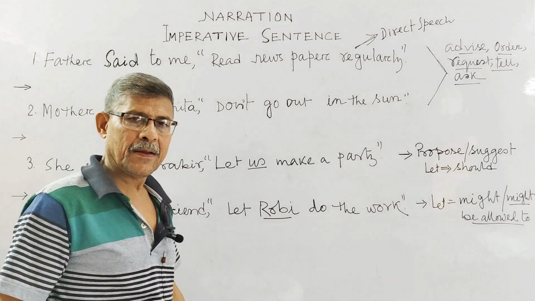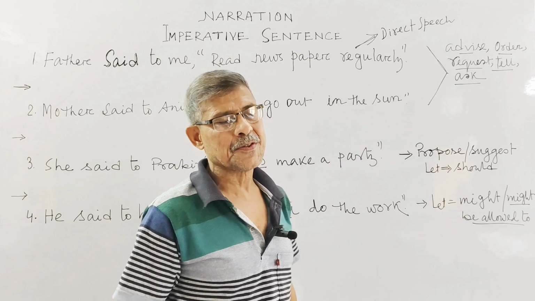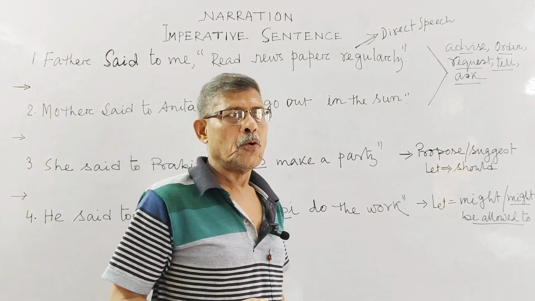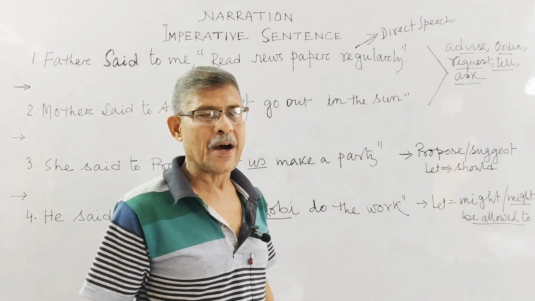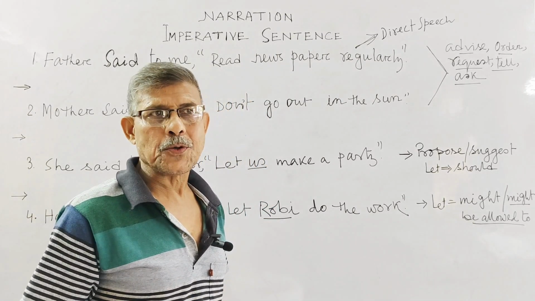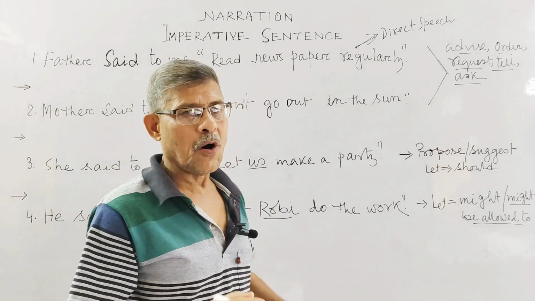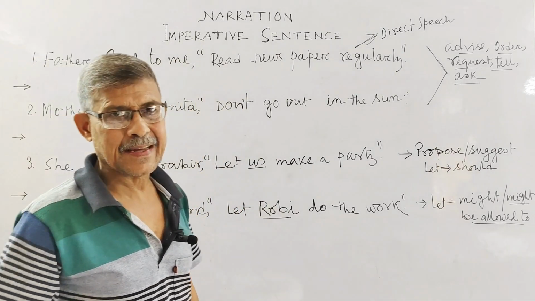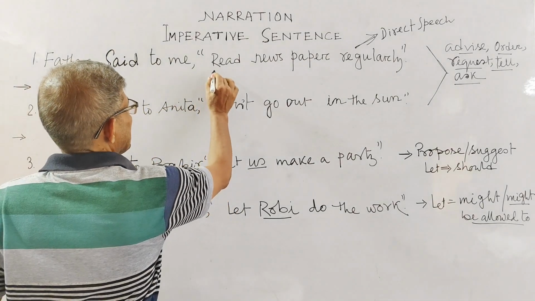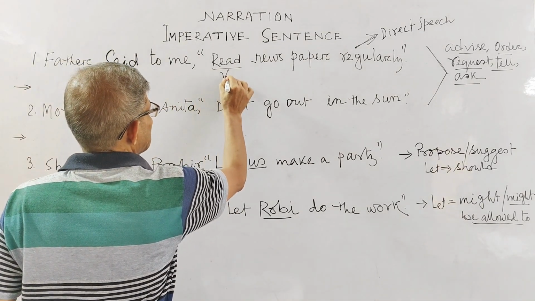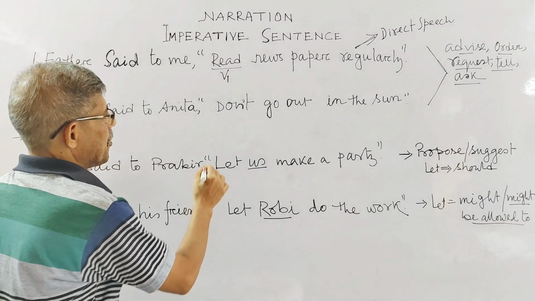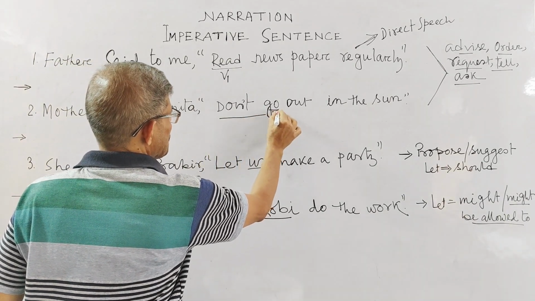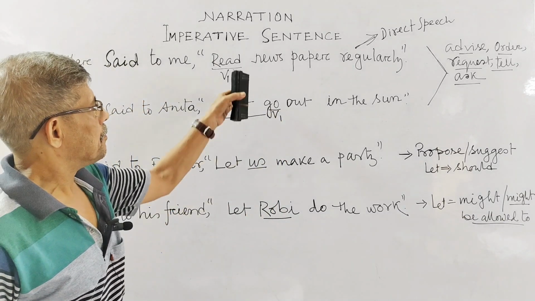You know very well, an imperative sentence means when you like to command, order, request or advise someone. In all these cases, we generally use an imperative sentence. At that time, your sentence begins with V1, and for negative, of course, it also begins with V1.